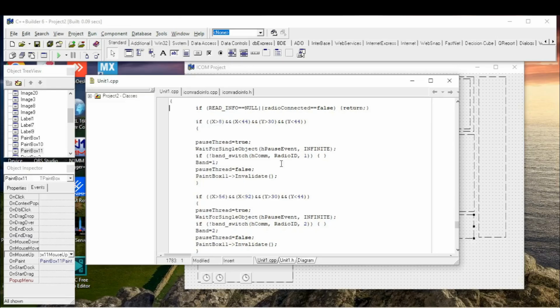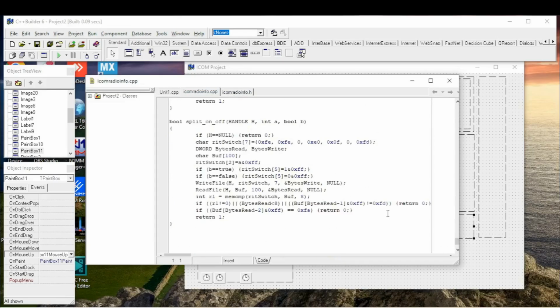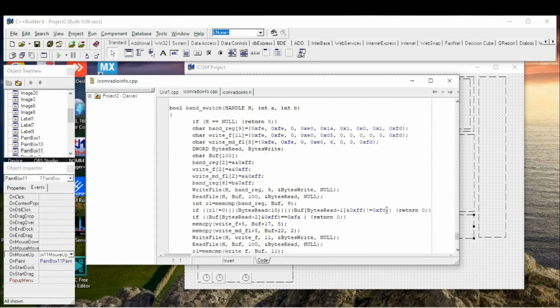So when we switch 160 meters, we use 1, for 3.5 2, and so on. Let me show you how it's working. In ICOM CI-V commands we have command called band register.